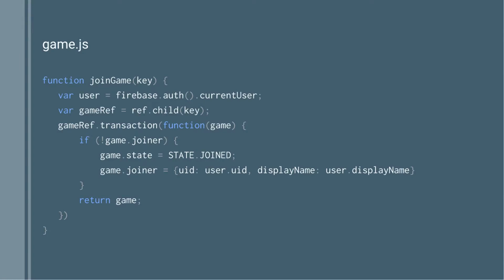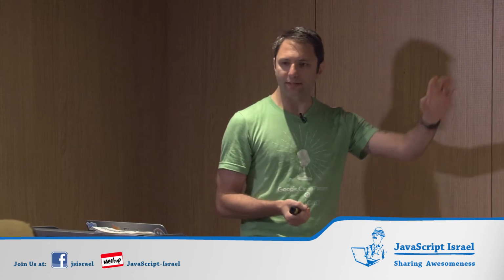If somebody joins and it's atomic, this person first joins, and then the second person comes in and goes, oh wait, this game's already in progress. Oops, I'm too late. I'll try again on a different game. How does it do that? It has this wonderful thing called transactions. Here we create a ref, much like we did before, but on this one, I'm going to pass in that unique identifier that I already have for a game when I did my push. That means I'm just interacting with this one single game that's currently going on. I can then from that ref say, hey, transaction, and that means that callback, that single block of code that runs in that transaction, as long as that block of code is running, is the only one that can access that particular unique key that is under that ref.